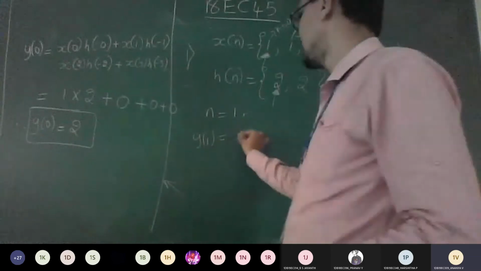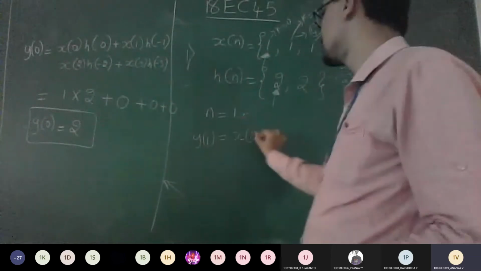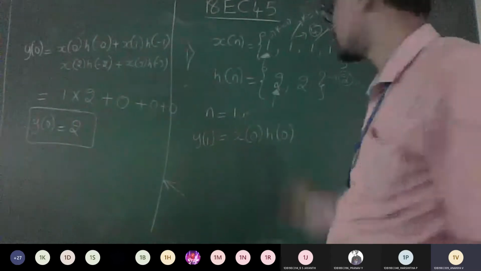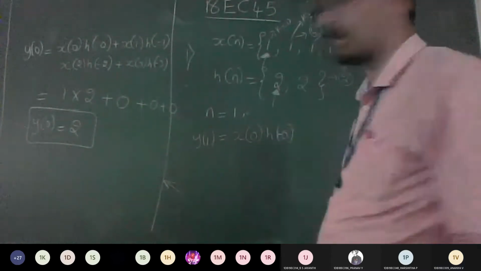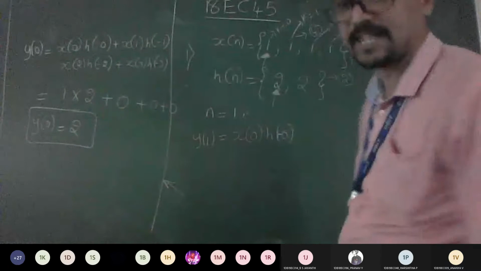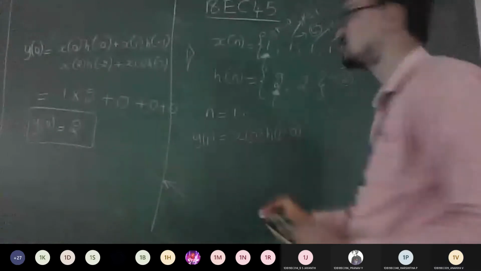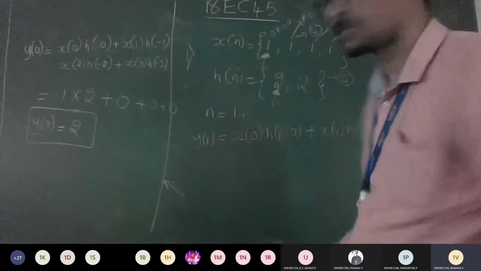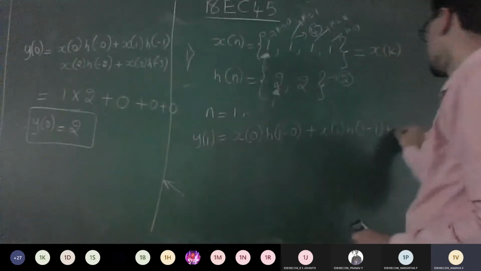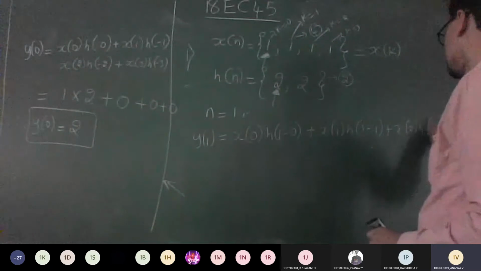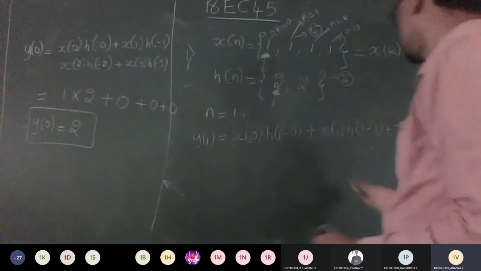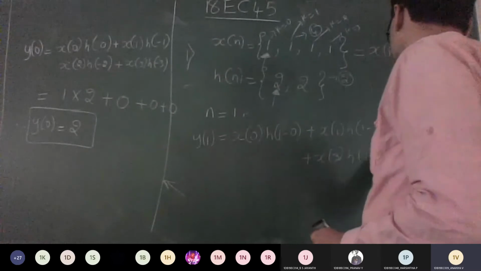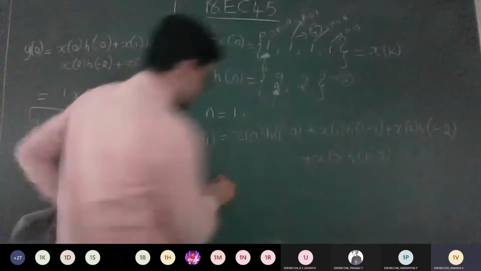So y of 1 equals x of 0 into h of 1 minus 0. This becomes 1 minus 0 because the formula is n minus k. I hope you understood now? Yes, sir. Plus x of 1 into h of 1 minus 1, plus x of 2 into h of 1 minus 2. Next, x of 3 into h of 1 minus 3. So you write all the values now.